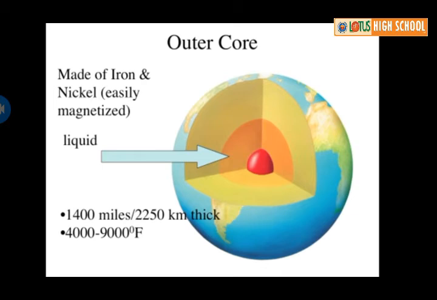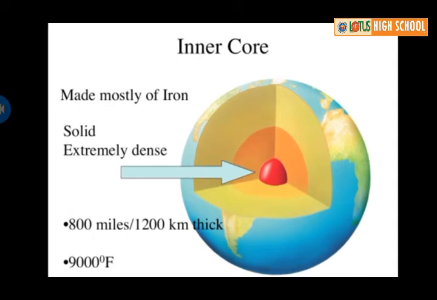The outer core's depth is about 1400 miles or 2250 kilometers. The outer core's temperature is 4000 to 9000 degrees Fahrenheit.